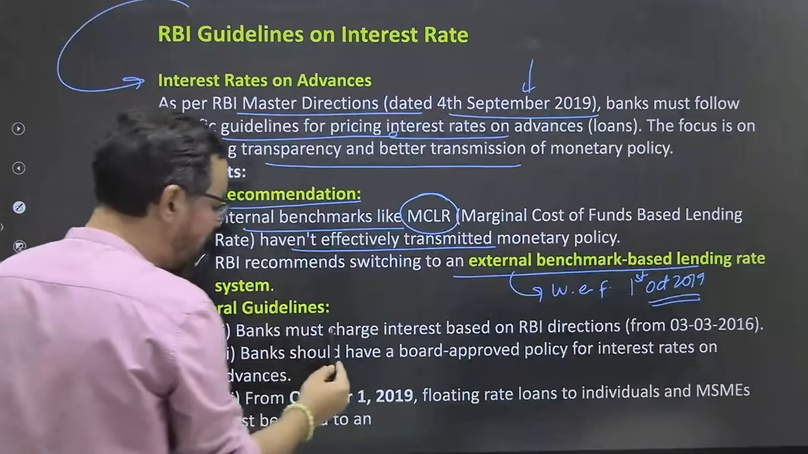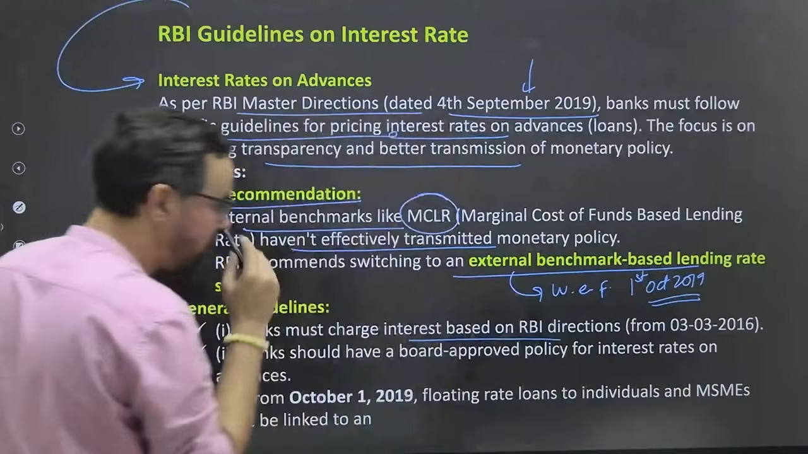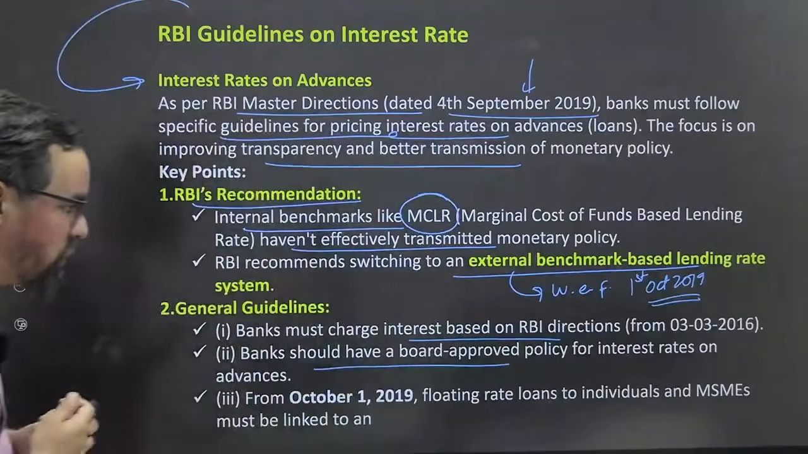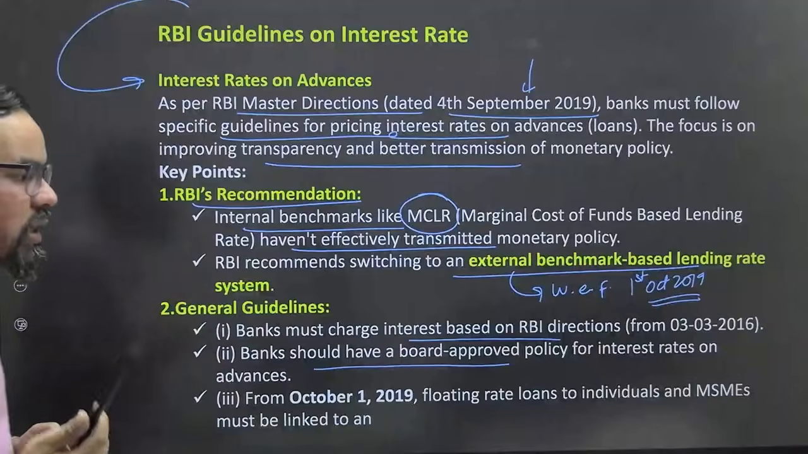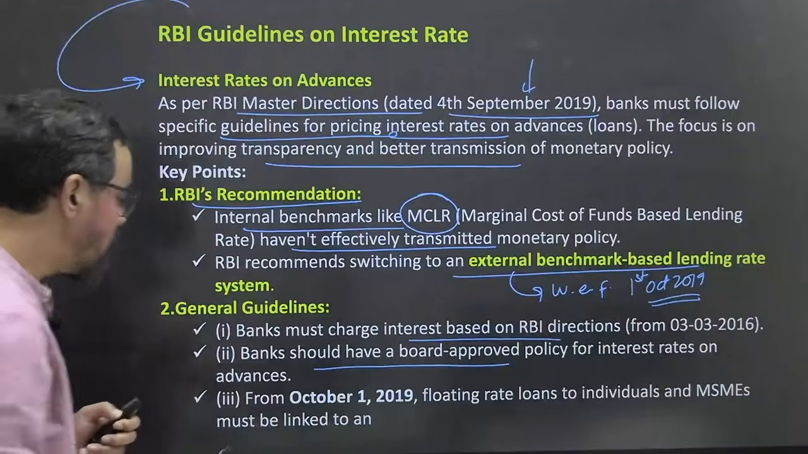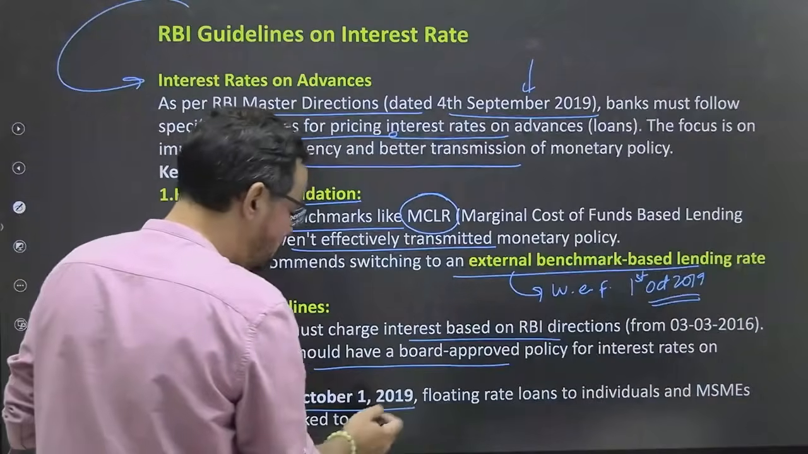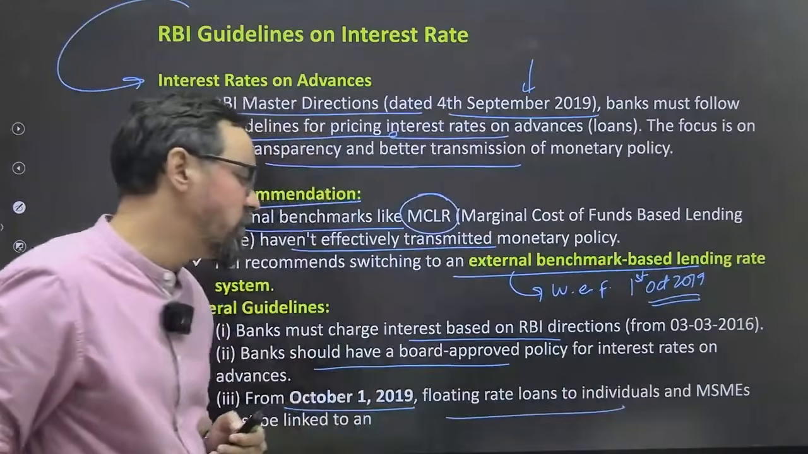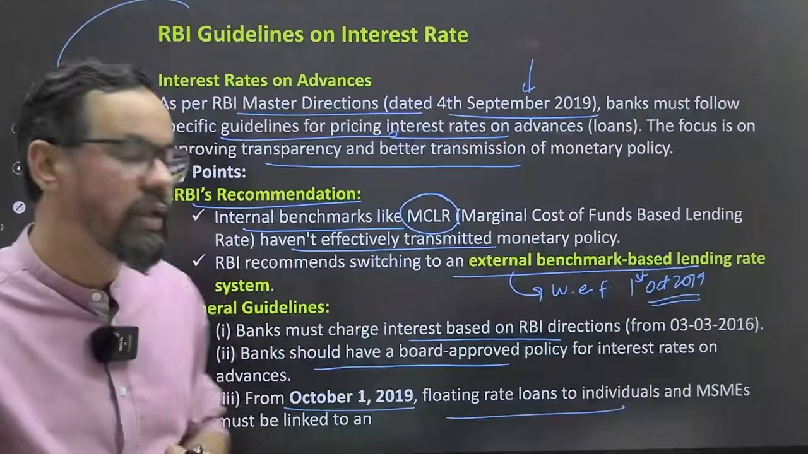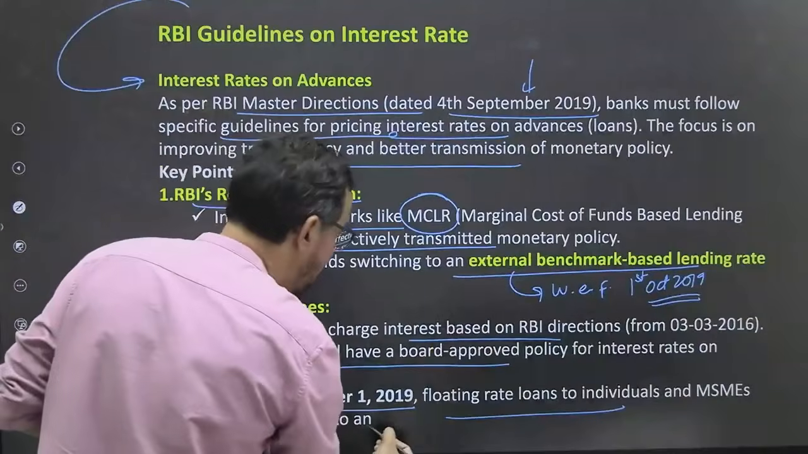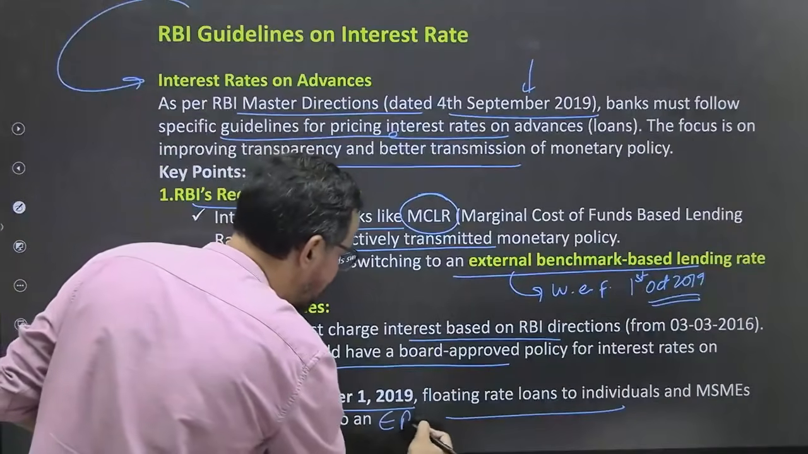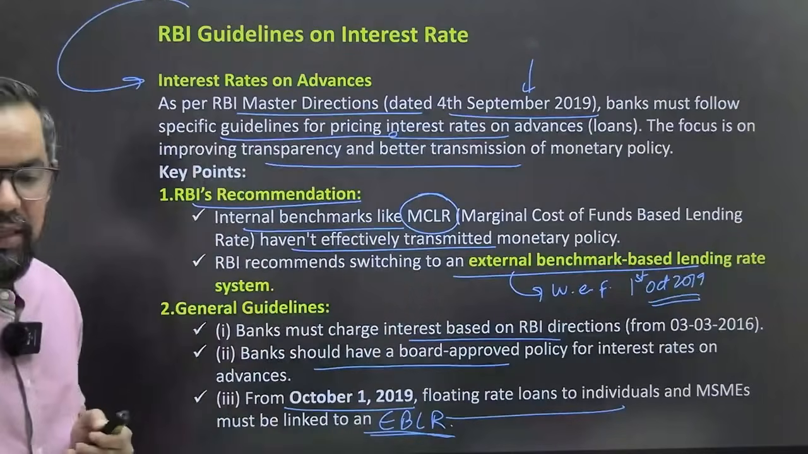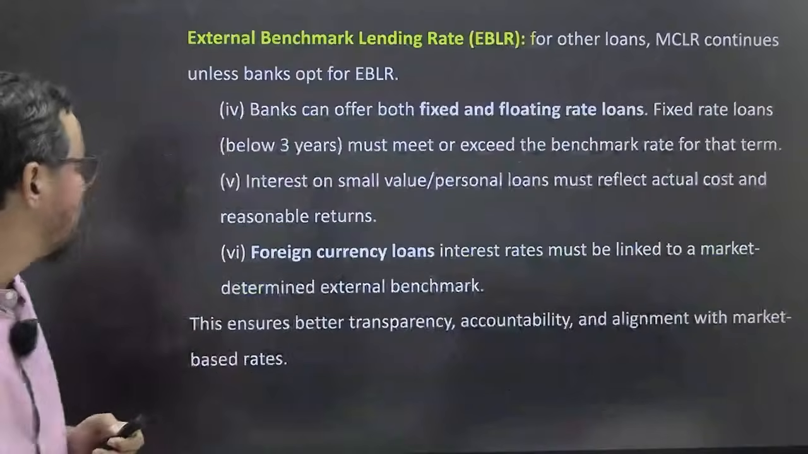General guidelines: banks must charge interest as per RBI direction. A bank should have a board approved policy for interest rate on advances, for any kind of advances. As mentioned here also, from 1st October 2019, floating rate loans to individuals and MSMEs must be linked with the external benchmark lending rate, okay. So please do remember these dates and other categories.